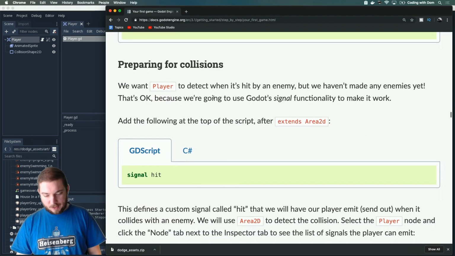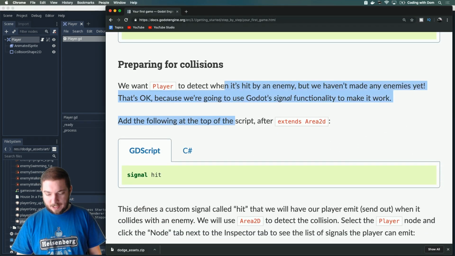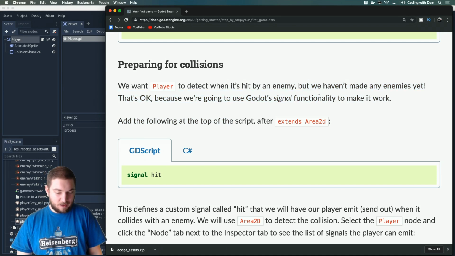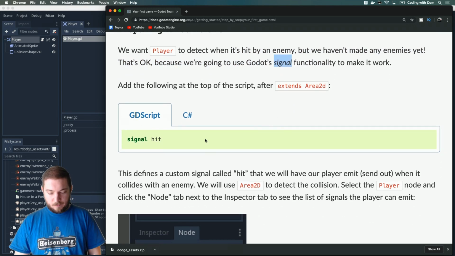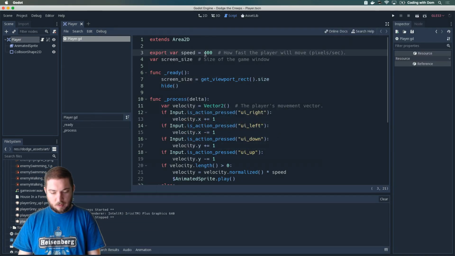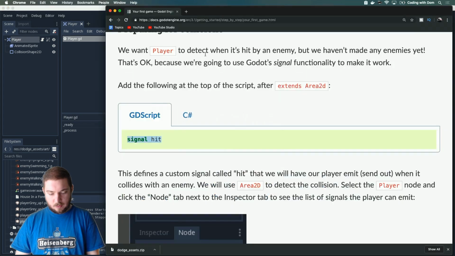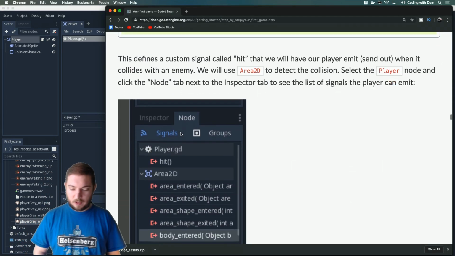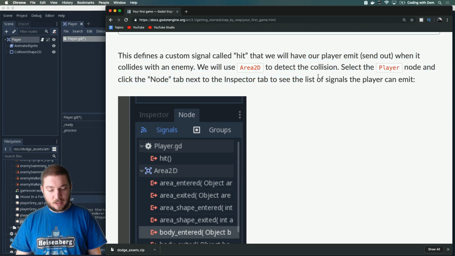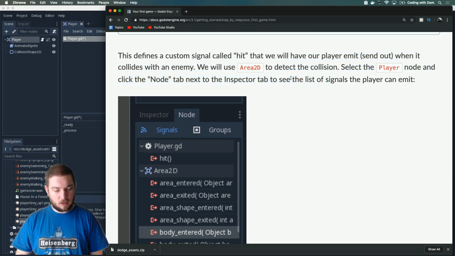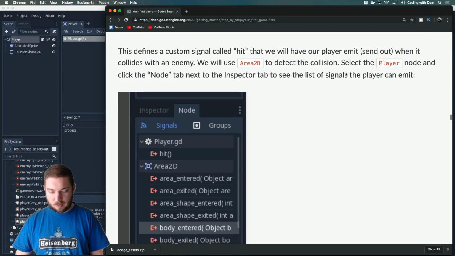Preparing for collisions. We want the player to detect when it's hit by an enemy, but we haven't made any enemies yet. That's okay because we're going to use Godot's signal functionality to make it work. Okay, so I guess signals are kind of like events or something. Let's do signal hit. This defines a custom signal called hit that we will have our player emit when it collides with an enemy. Okay. We'll use an Area2D to detect the collision. Select the player node.